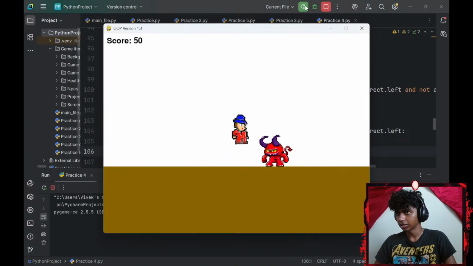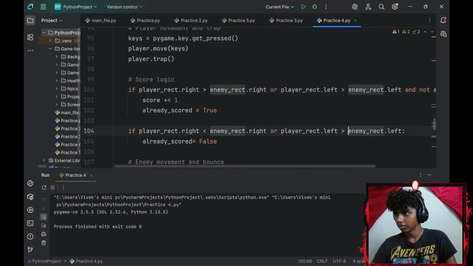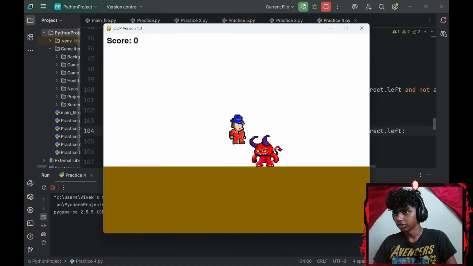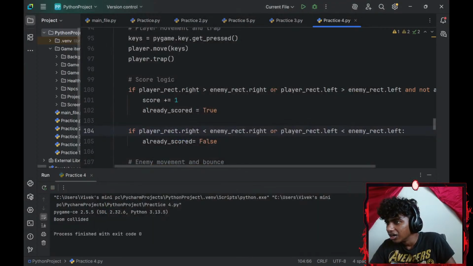Now if I run the command, okay, I'm pretty sure I've got to change these signs then. There we go. Okay, this should work, right? Okay, that adds a lot of score. Maybe this should go in the other line.